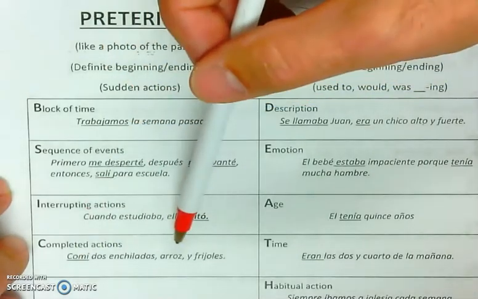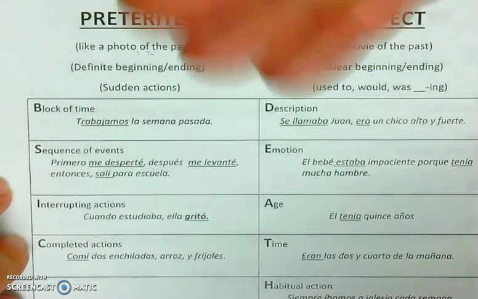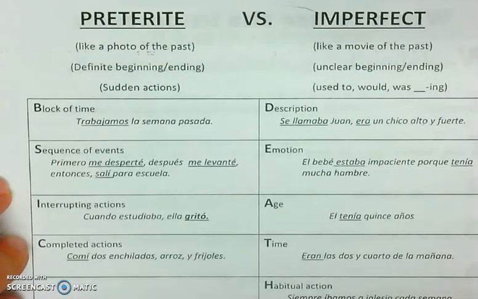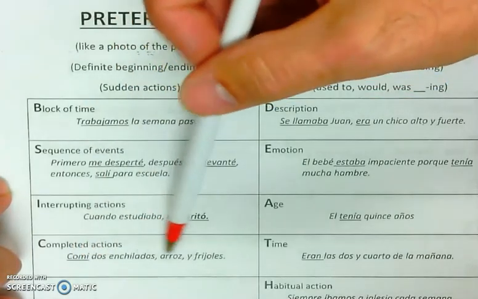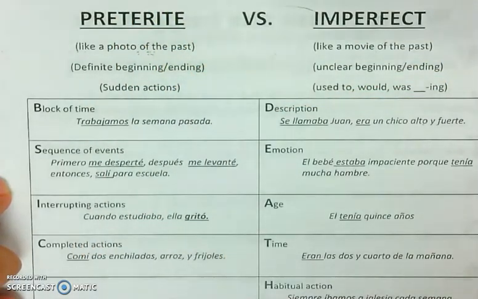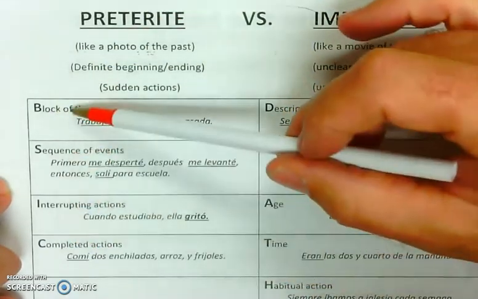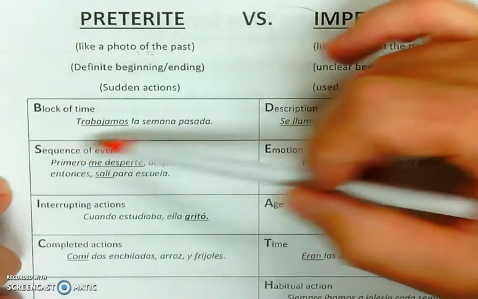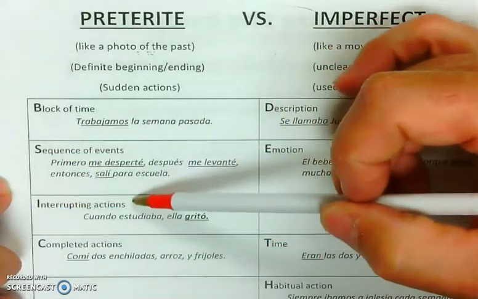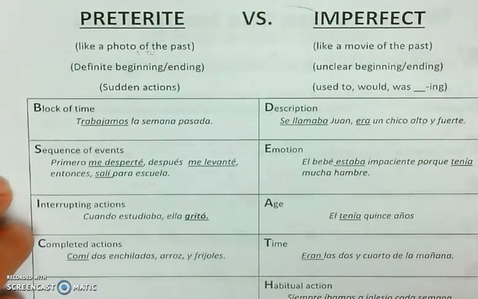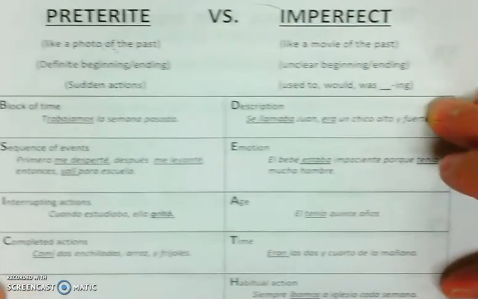And then finally, if an action is completed, it happened once, it's over and done with, it's going to be preterite. So, comí dos enchiladas, arroz y frijoles. I ate 2 enchiladas, rice and beans. Then you can pretty much surmise that that happened once. So, whenever it happened once, it'll typically be in the preterite. So, the acronym to help us remember when to use the preterite is BSIC. B is for block of time, S is for sequence of events, I is for interrupting actions, and C is for completed actions.